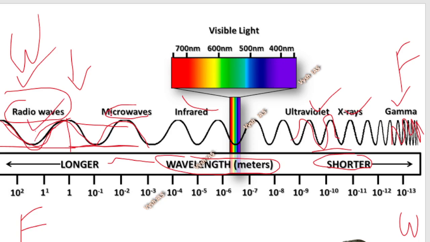Okay, radio waves, microwaves, infrared waves. After infrared there will be visible light. Okay, visible light, you know the rainbow colors: violet, indigo, blue, green, yellow, orange and red in this direction. Okay, so left of red will be infrared and right of violet will be ultraviolet. This is the basics.